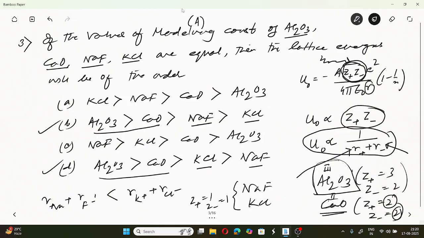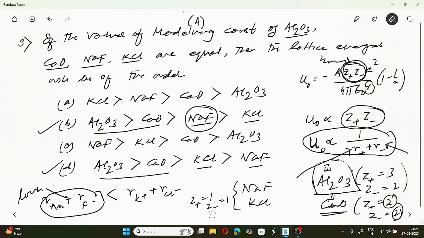So U0, since it varies inversely with the summation, and this is lower, the lattice energy of NaF should be, in magnitude, higher compared to KCl, isn't it?